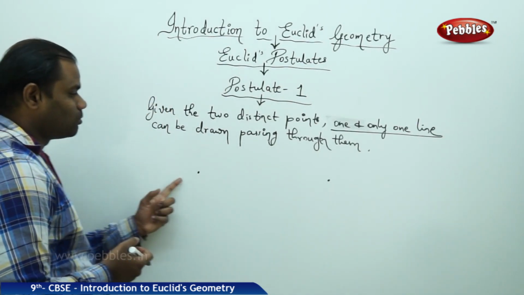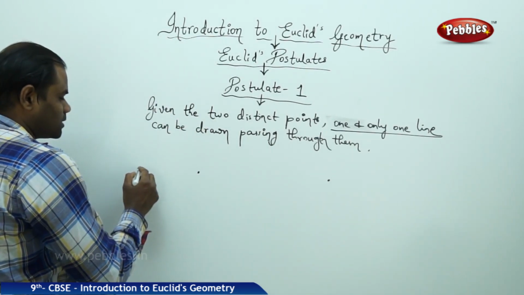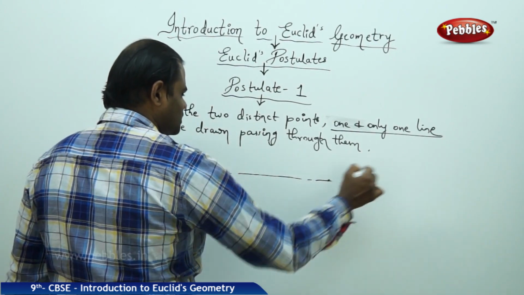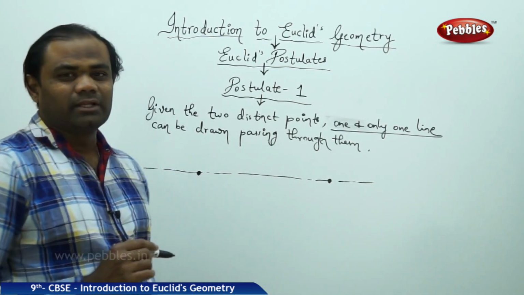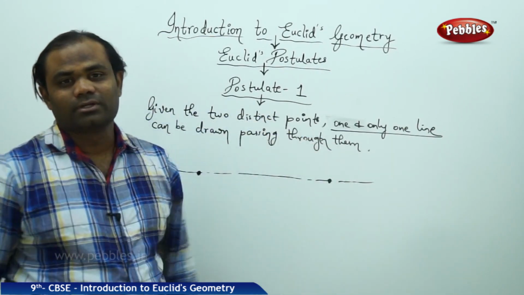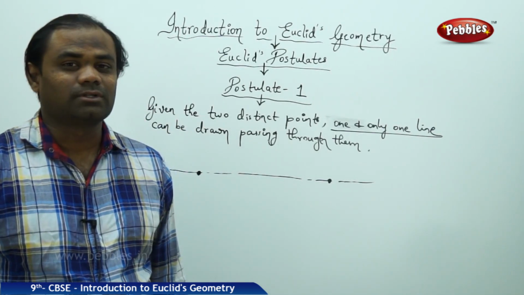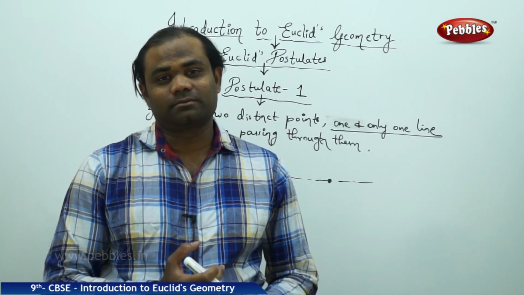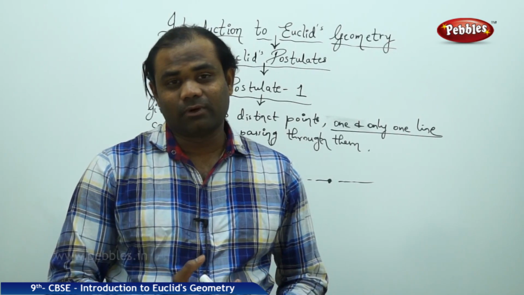So given that there are 2 points which are different from each other, Euclid's postulate number 1 says that there is only one line which can pass through them. It's very clear that when we take a ruler and try to draw a line joining the 2 points, you have only one line which can pass through them. You cannot draw another line passing through the 2 points. This is how Euclid contributed through postulate number 1.